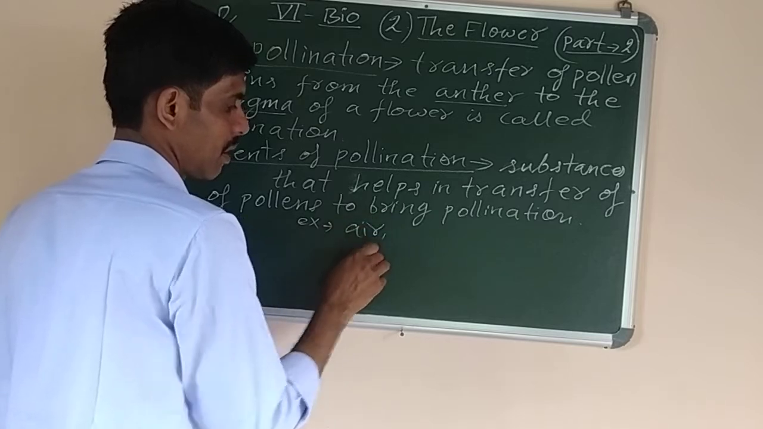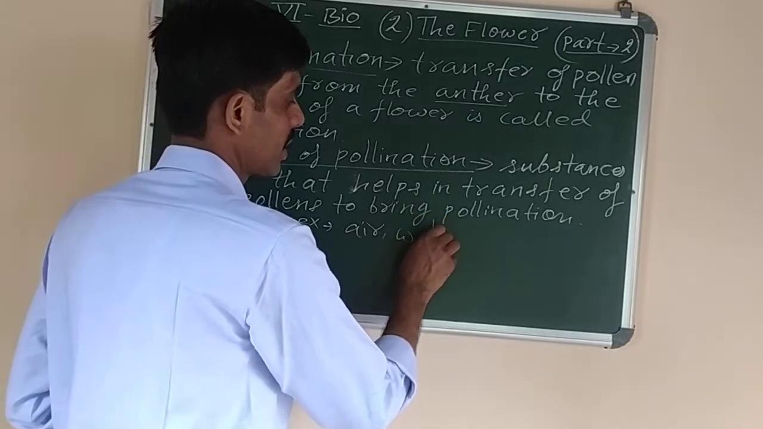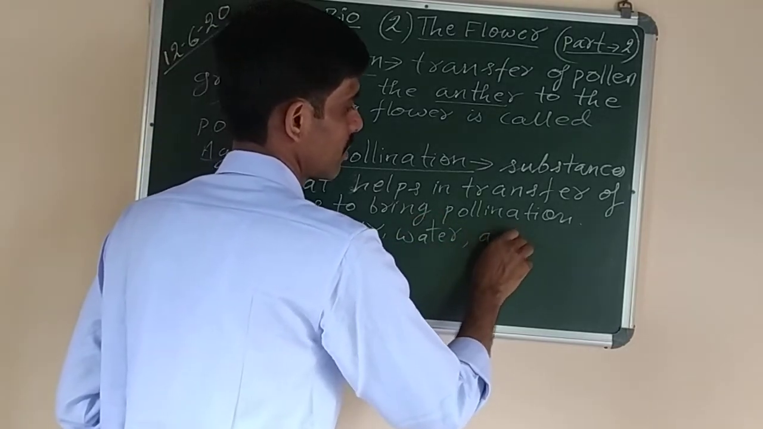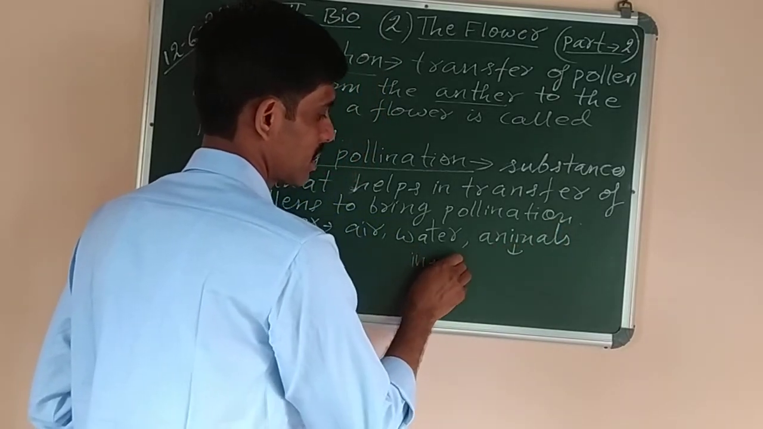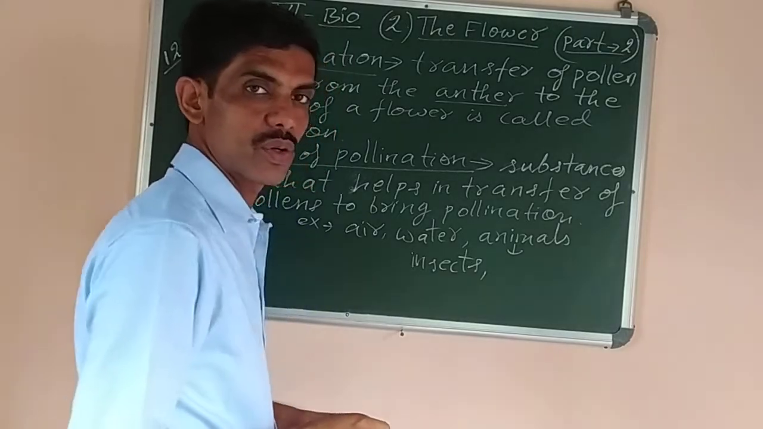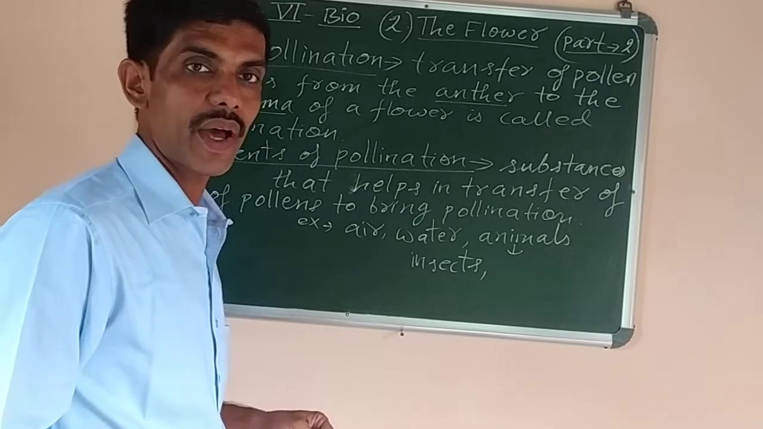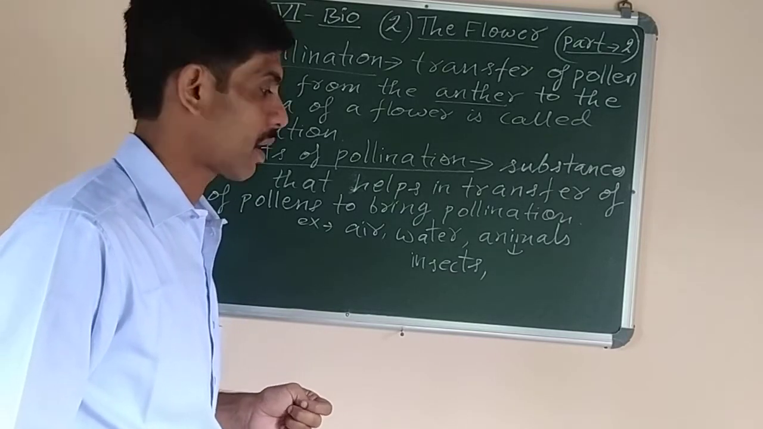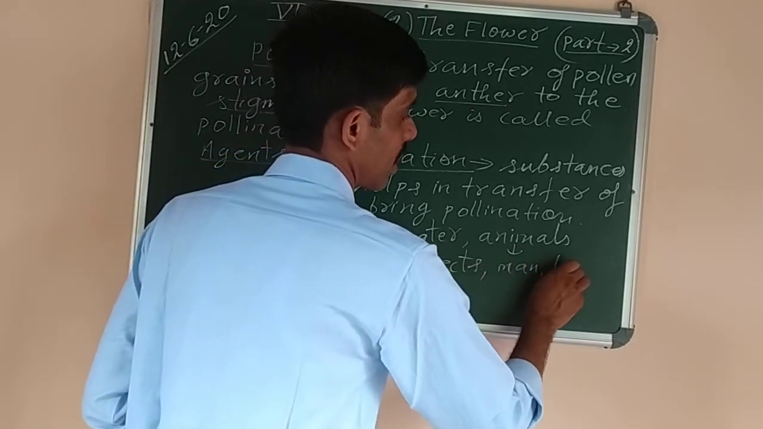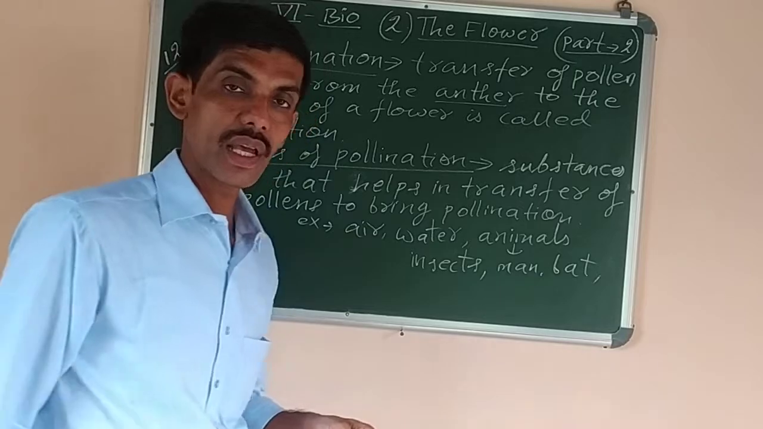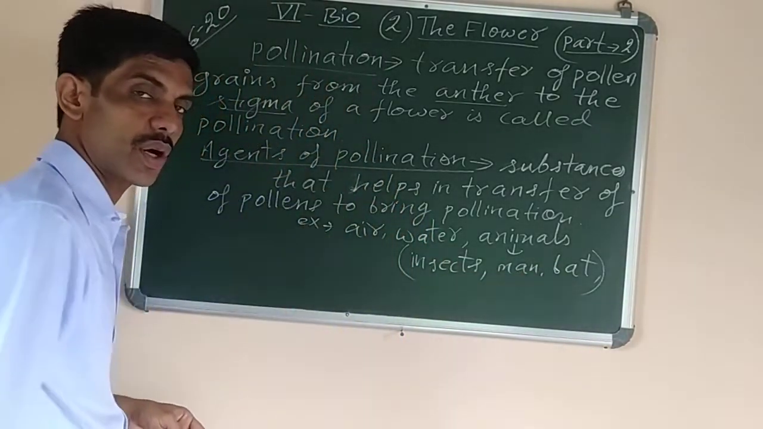Air is a pollinating agent. Water is also an agent of pollination. Even animals are also the agents. The animals include insects like honeybees, which visit the flower to suck the nectar from it. Similarly, other insects get attracted by the scent, the color of the flower. It can be man also, it can be bat also, and many more animals like snails, slugs. They can also bring about pollination. Okay, so they are called the agents of pollination.